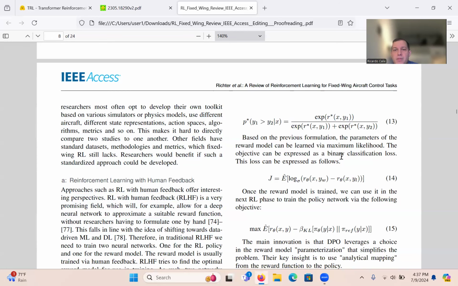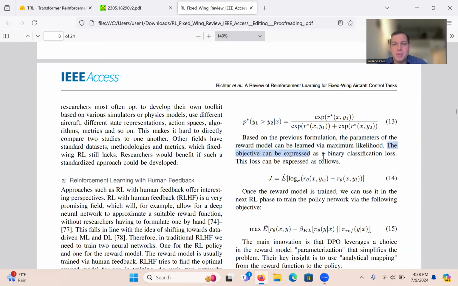This formulation is actually used to figure out what the loss functions will be to be able to train a policy, which is really a GPT, to provide good answers or better answers. So based on the previous formulation, the parameters of the reward model can be learned via maximum likelihood. Now the key thing is to express this as a correct loss function.